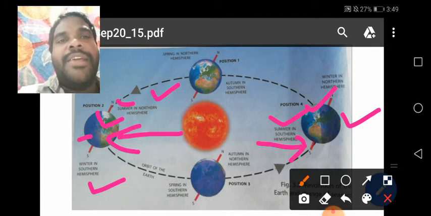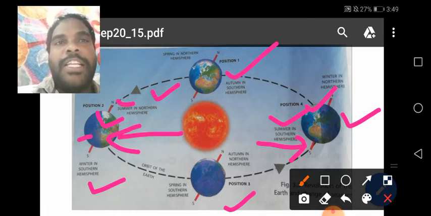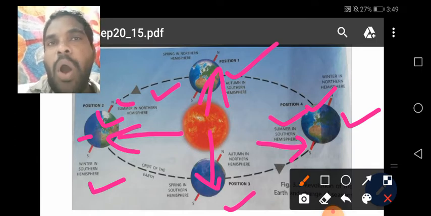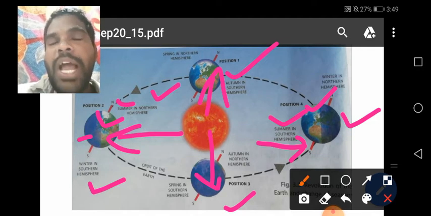Understand, children? At the same time, in position number 1 and position number 3, the sun rays fall directly on the equator, meaning the middle. The days and nights are the same throughout the world.